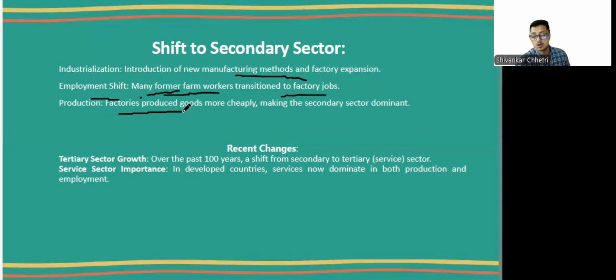So factories produced goods more cheaply, making the secondary sector dominant. Then there was the dominance of the secondary sector because the factories were producing goods at a cheaper rate, because of mass production and the increase in technology.